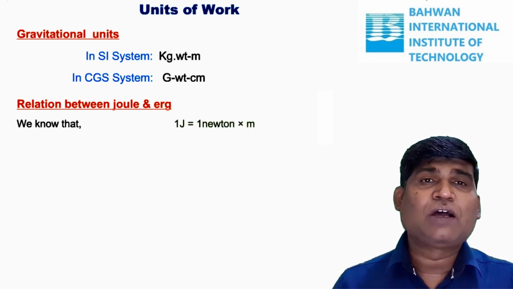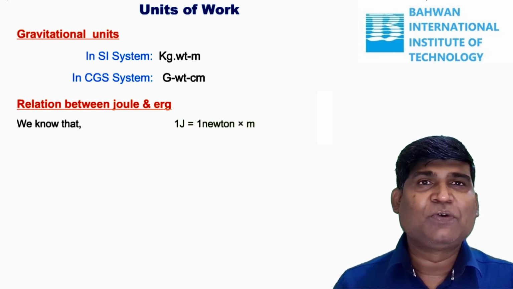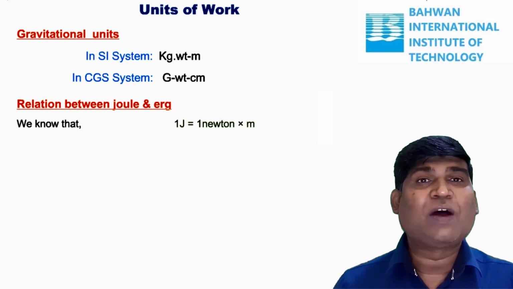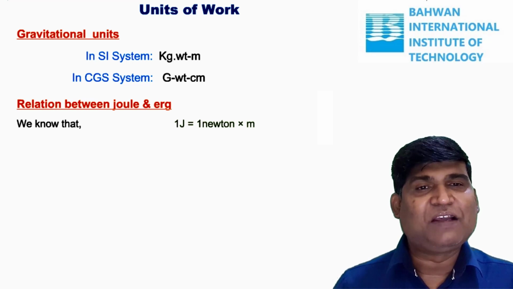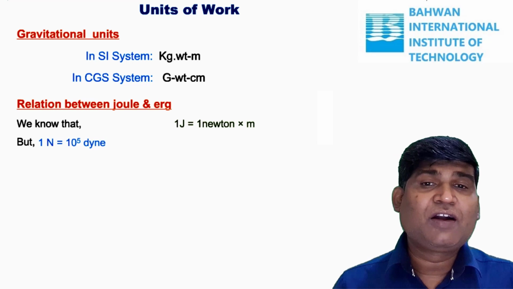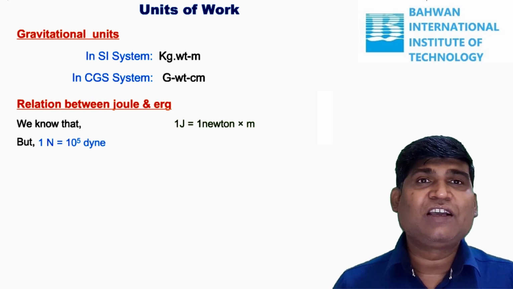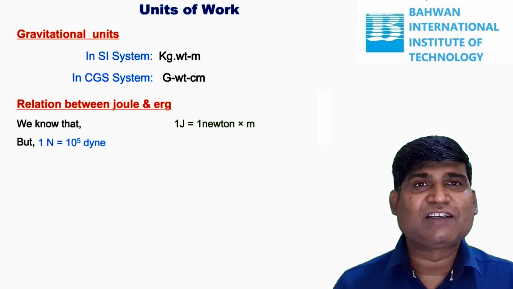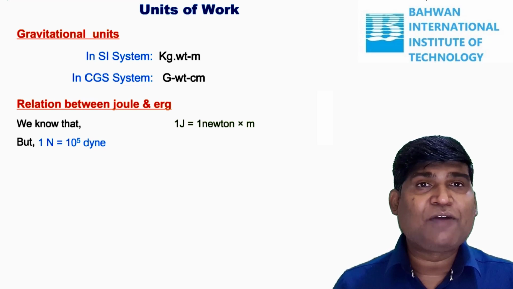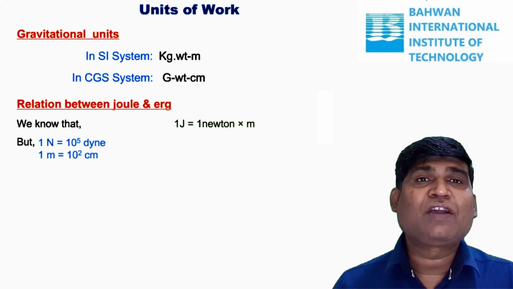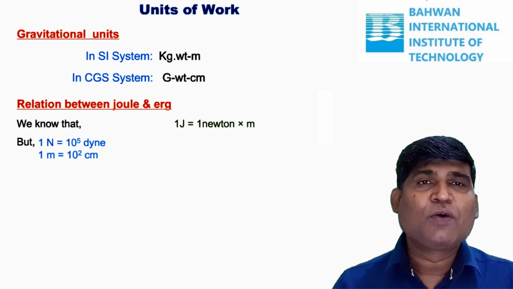We know that 1 joule is equal to 1 Newton times 1 meter. And we already know 1 Newton is equal to 10^5 dynes. And we know 1 meter is 100 centimeter, that means 1 meter is 10^2 centimeter.